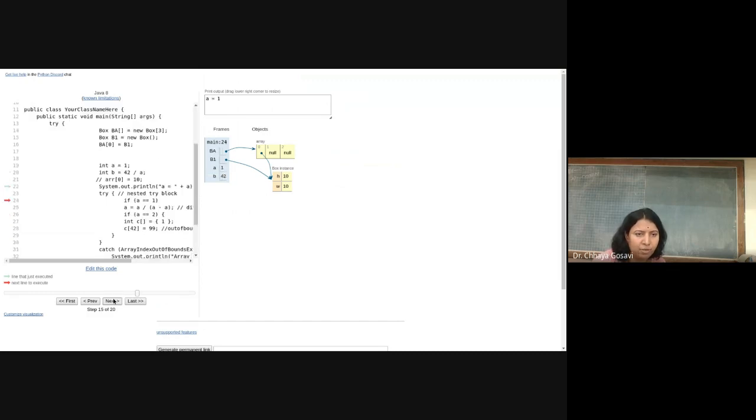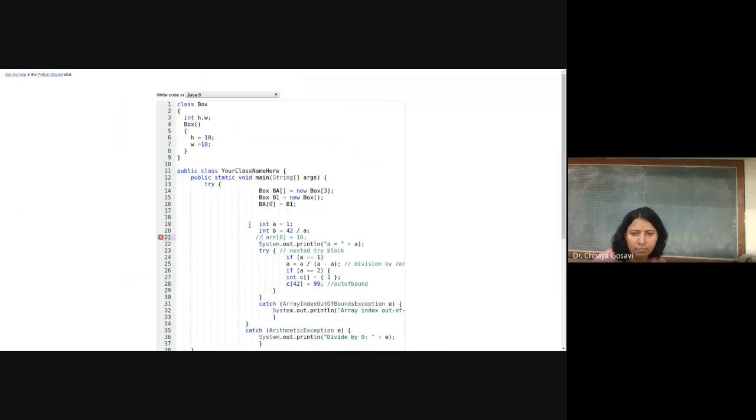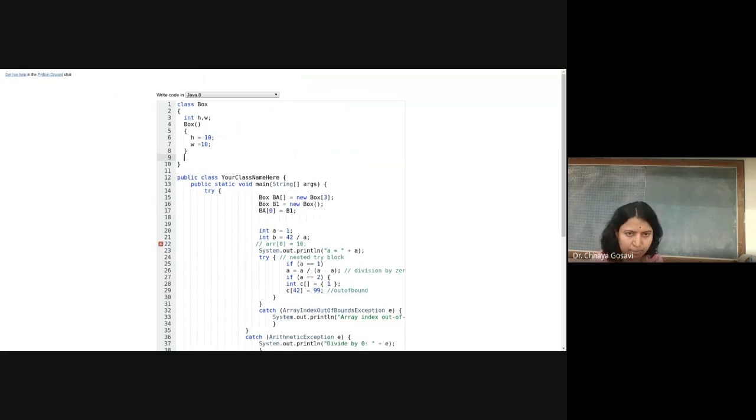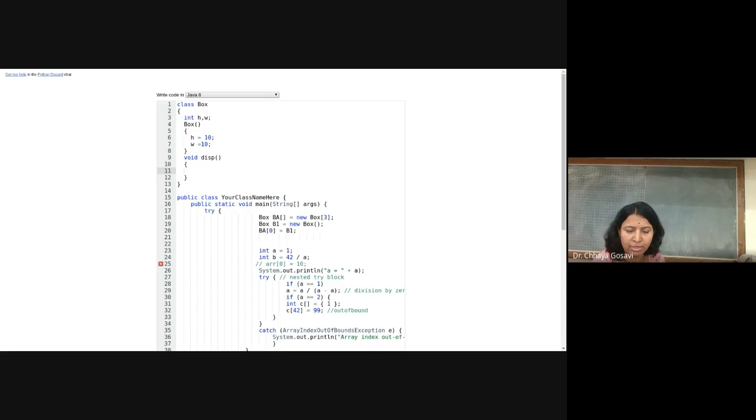If we try to refer another location, if you try to call any method, suppose I'll say here display method, with the object which is not initialized, memory is not allocated for that particular object.